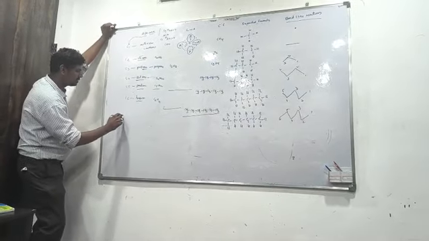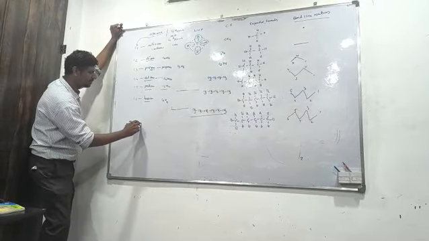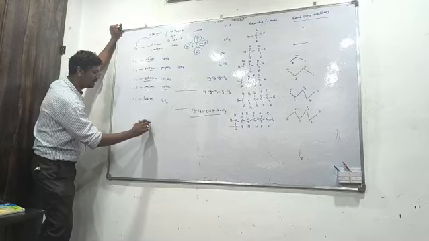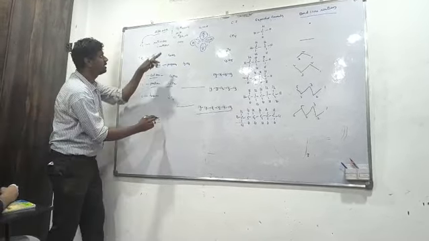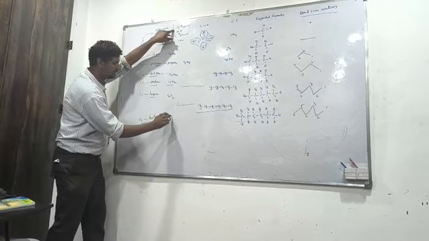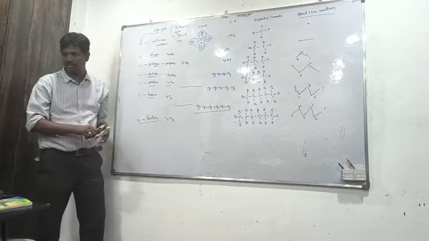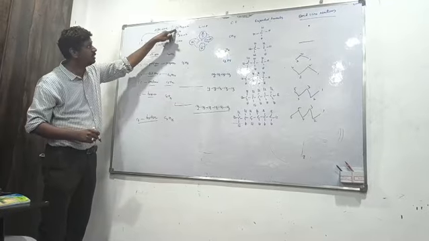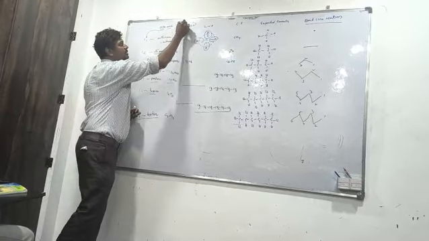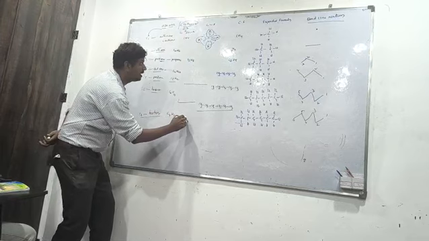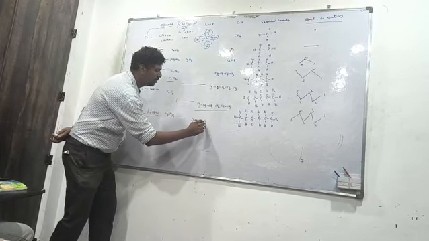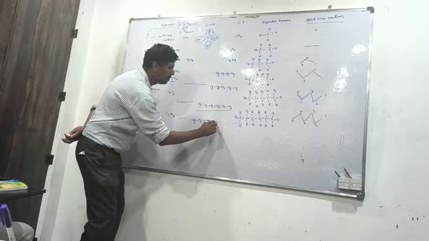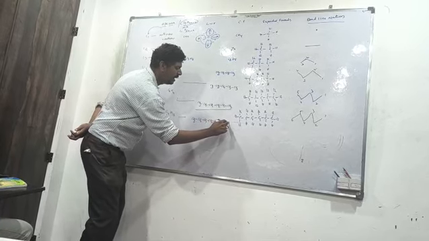Now the 7th one is heptane. Heptane has the general molecular formula C7H16, which you can get by substituting in the CnH2n+2 formula, beta. Now the condensed formula: meth, eth, prop, but, pent, hex, hept.